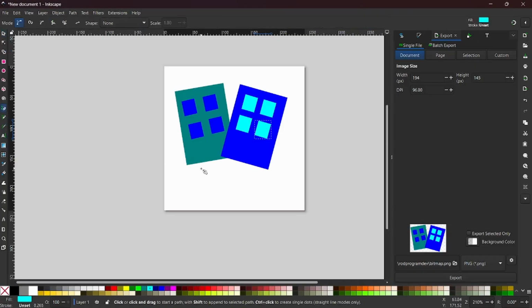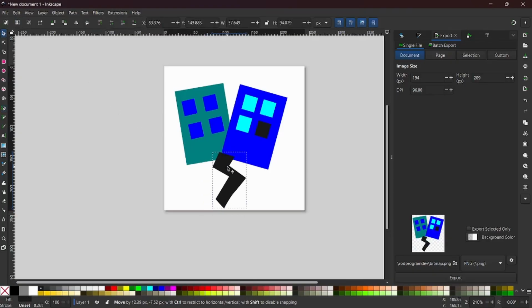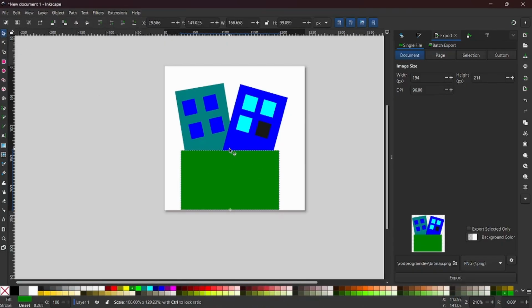Then let's use the pen. And perhaps we can use a dark color. That will look like a crack on the ground. Then we'll have green color. Oh, we want to create a shape which will be serving as the ground. Then we'll put that at the background. And this one should at least be one layer up.